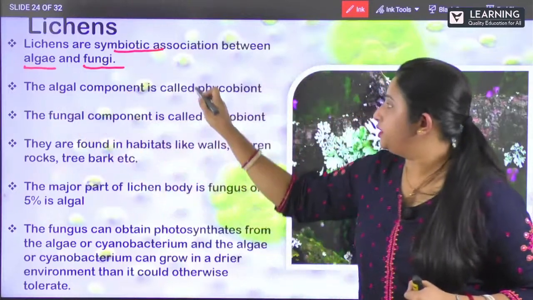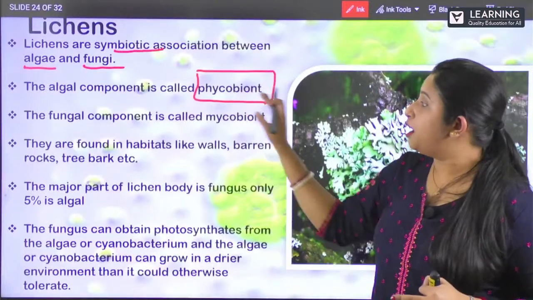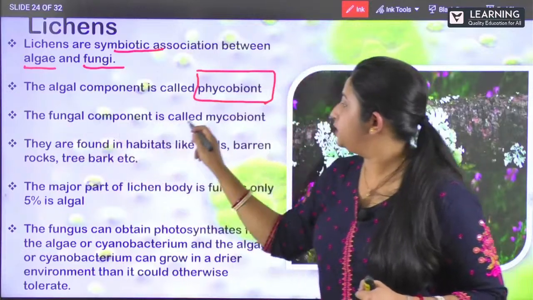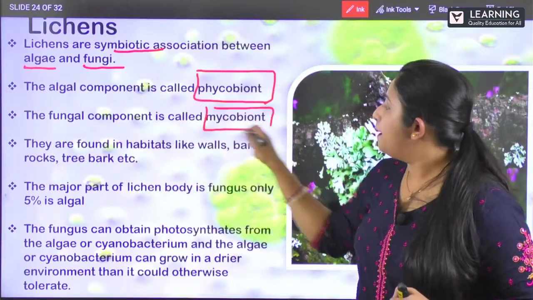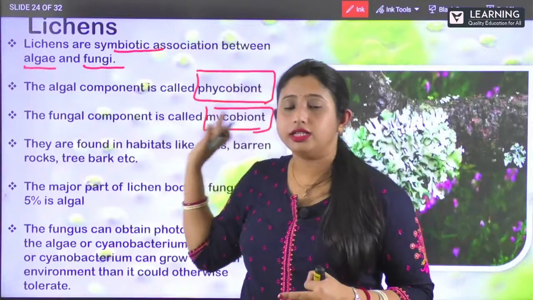The algal component is known as phycobionts, and the fungal component is known as mycobionts. So these are the 2 important things to remember.